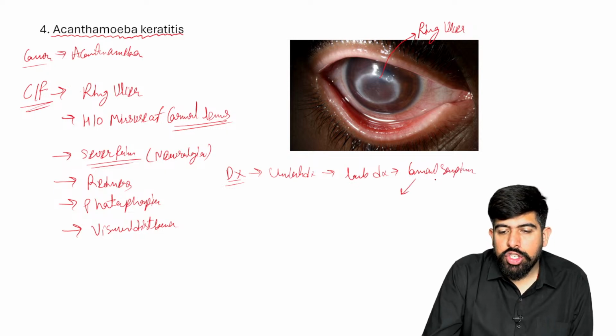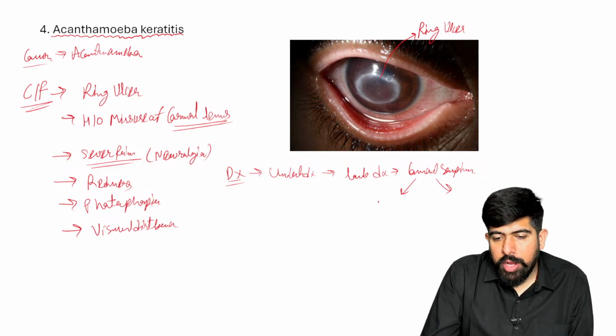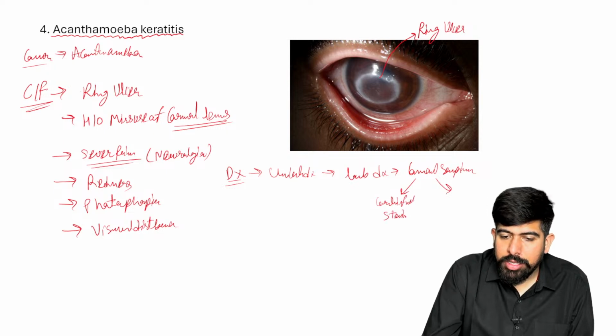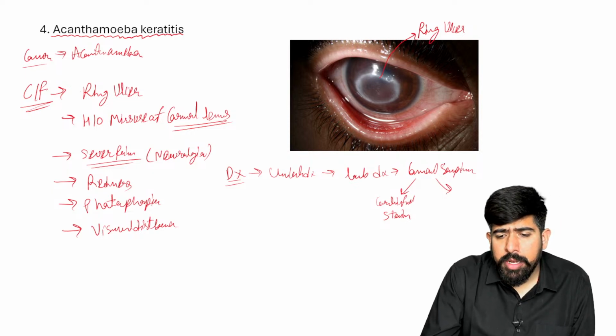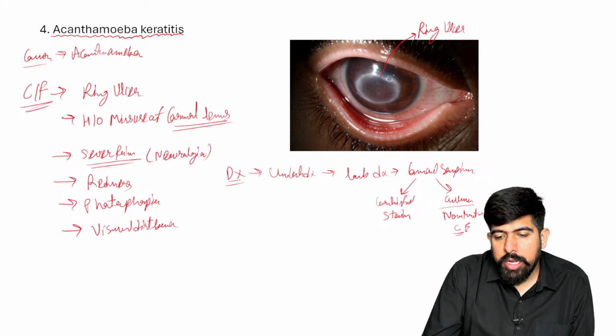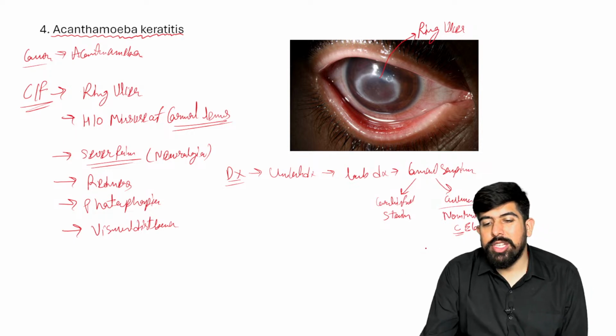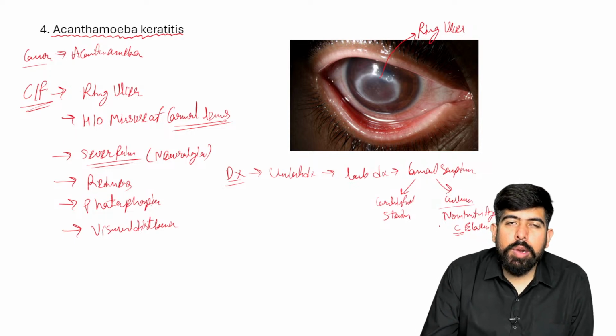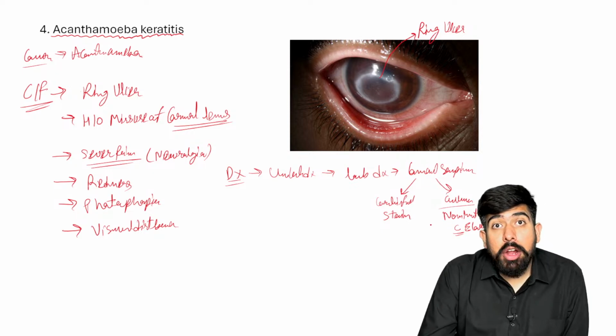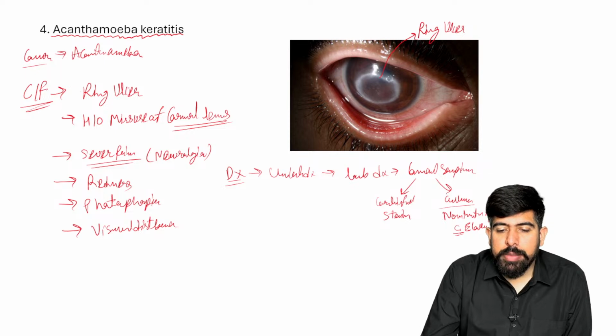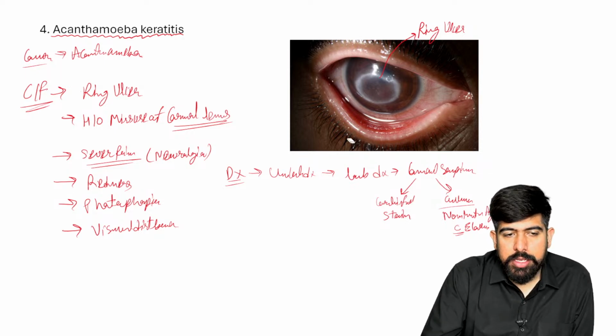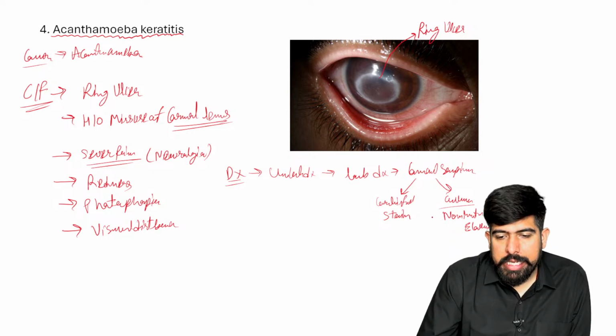The corneal scraping should be stained with calcofluor white stain, specifically for Acanthamoeba, and you can do the culture on non-nutrient agar with E. coli. Please remember, with E. coli.